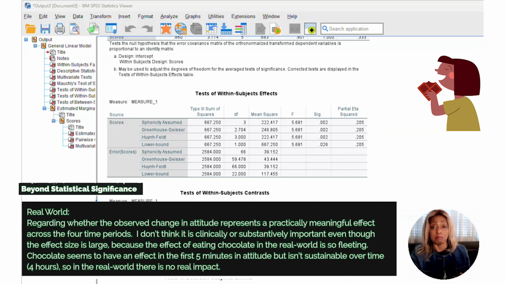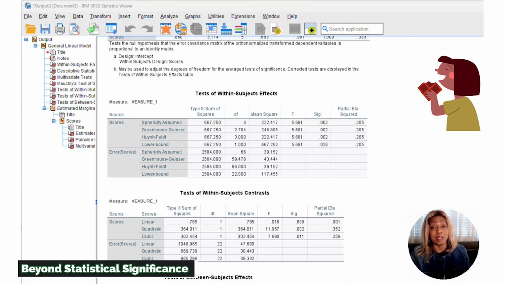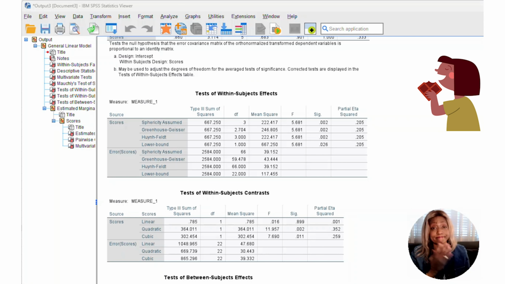But chocolate seems to have an effect that is so fleeting, and it doesn't appear to be sustainable over the 4 hours. So I would say in the real world, it has no impact. Thank you.